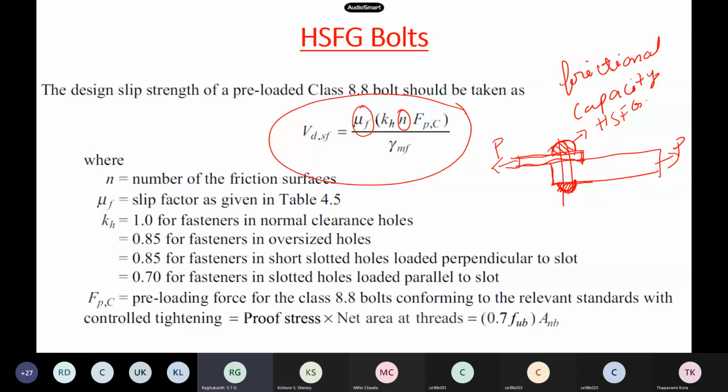One or two? No, one only. This is a contact plane, right? That's all. There is only one frictional plane.